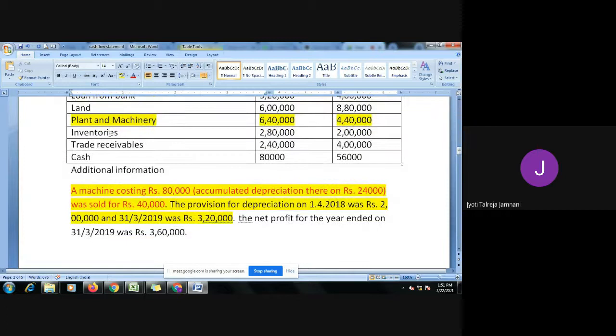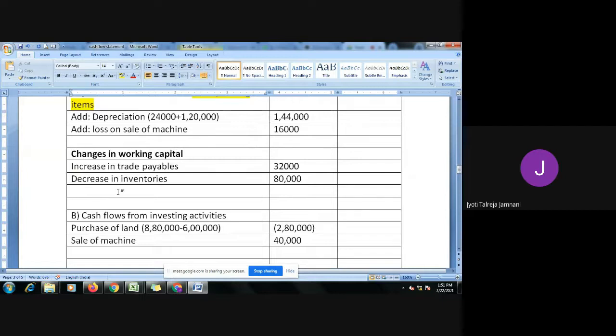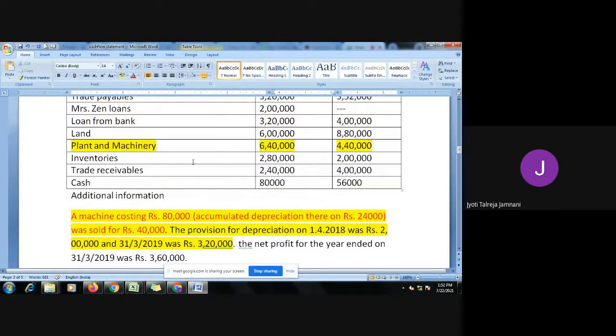Okay, next. Trade receivables. That is nothing but your bills receivables or debtors. 2 lakh 40, it has become 4 lakh. What has happened? It has increased. So increase in, again it is a current asset, increase in trade receivables. When will the current asset increase? When you buy it. And when you buy something, what happens to the cash? Cash will decrease. It goes out. It's the outflow of 1,60,000. The difference, closing minus opening, 2 lakh 40 minus 4 lakh, 1,60,000 is the difference.